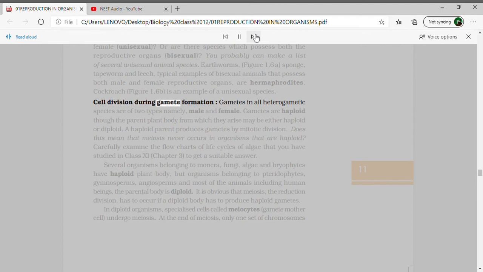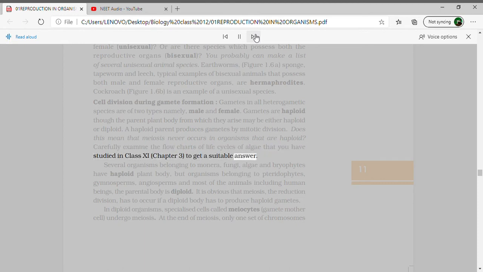Cell division during gamete formation. Gametes in all heterogametic species are of two types, namely, male and female. Gametes are haploid, though the parent plant body from which they arise may be either haploid or diploid. A haploid parent produces gametes by mitotic division. Does this mean that meiosis never occurs in organisms that are haploid? Carefully examine the flow charts of life cycles of algae that you have studied in class 11, chapter 3, to get a suitable answer.